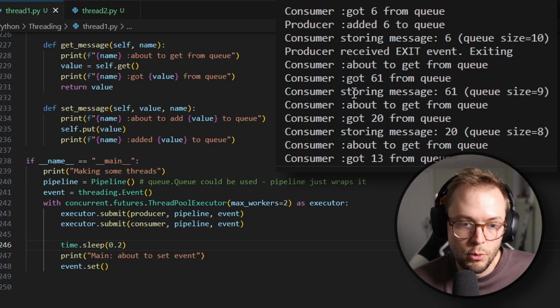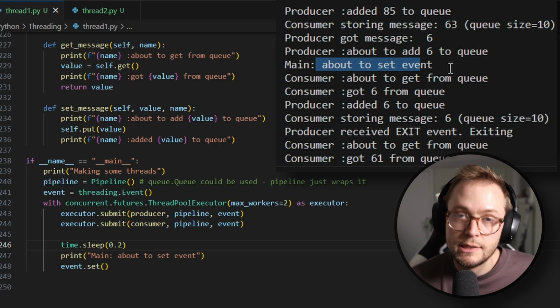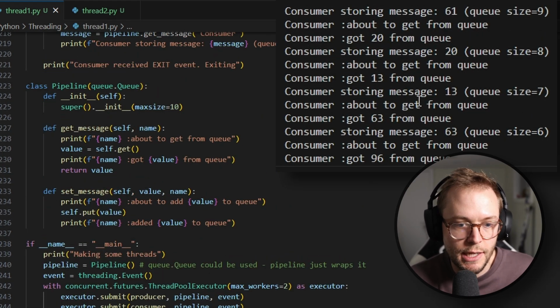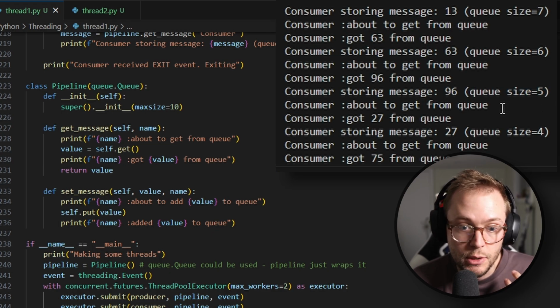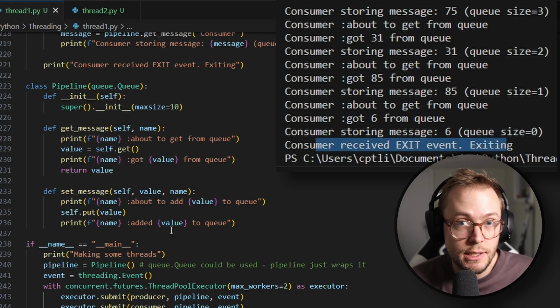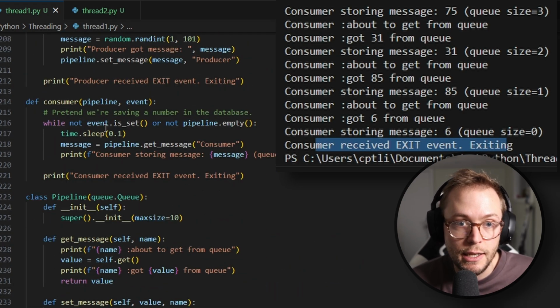the queue before the main set the event. All right. So in this case, we're able to have our consumer slowly take things off of the queue. And once it's done, it also exits because the queue is empty and the event is set.